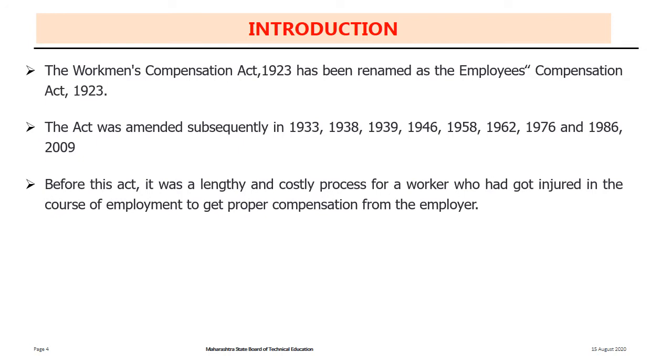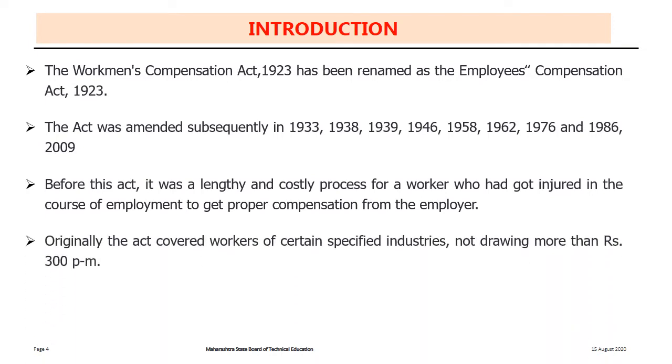Before this Act, it was a lengthy and costly process to calculate the amount of the compensation if the worker was injured or suffered from occupational diseases. Originally, the Act covered the workers of certain specific industries, not drawing more than rupees 300 per month. But now, the scope of this Act is very wide and every industry is implementing this Act.